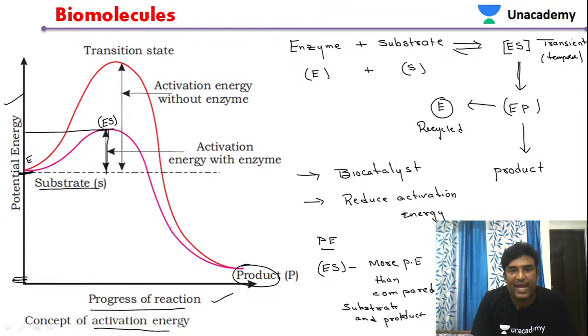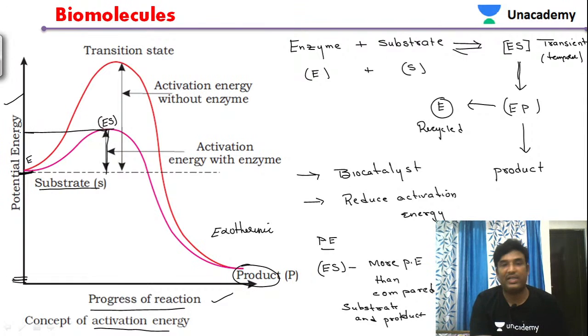Now this type of reaction is an exothermic reaction actually. The enzyme substrate complex has more potential energy. That is the important point we have to remember, as a multiple choice question will ask you. When enzyme reacts with substrate and forms the product, these are the sequential events. In these events, the enzyme substrate complex has more potential energy.